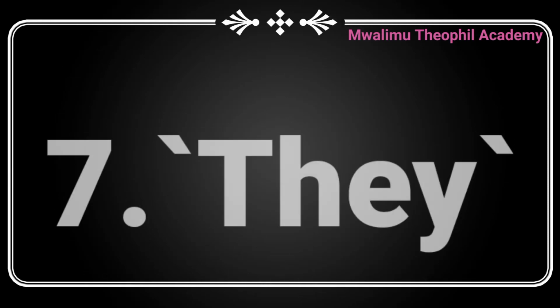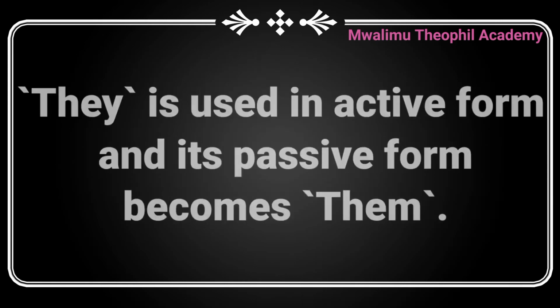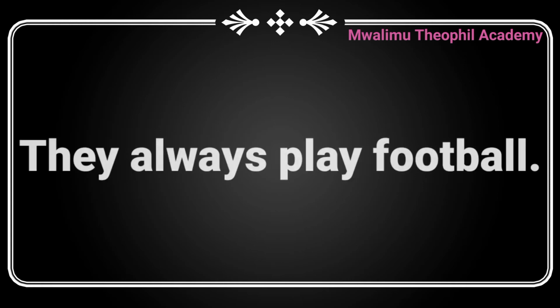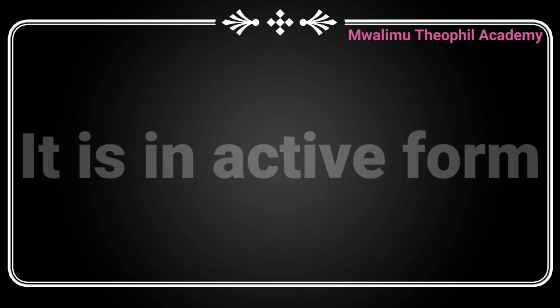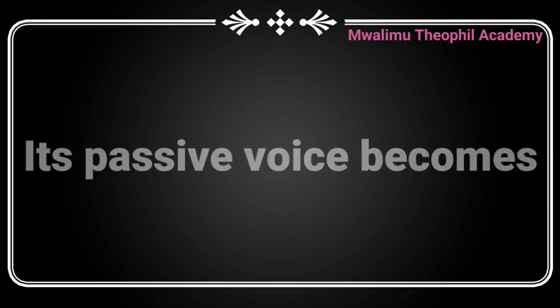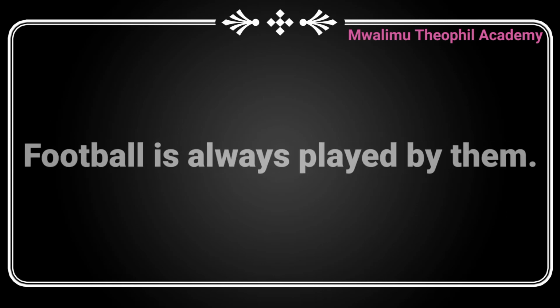The last pronoun is they. When they is in active form, its passive form becomes them. For example, they always play football. This sentence is in active form. Now, its passive voice becomes: Football is always played by them.